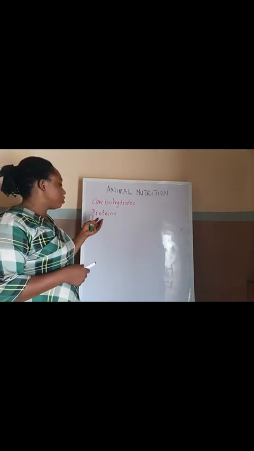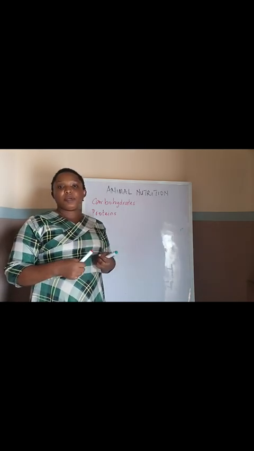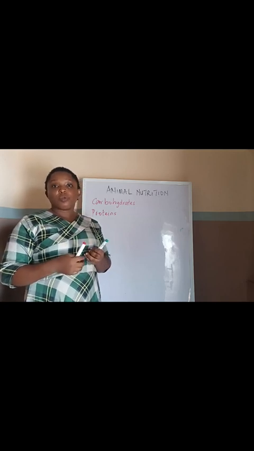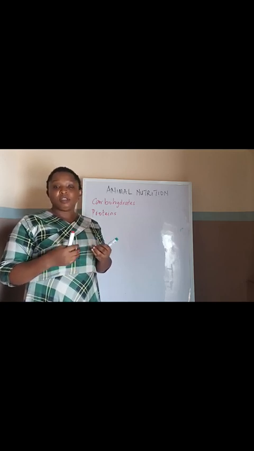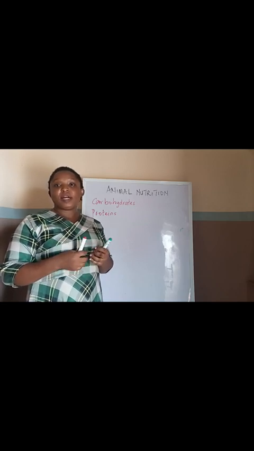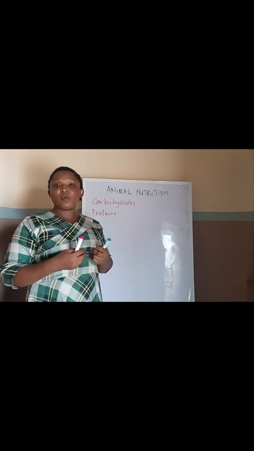So what are the functions of protein? Proteins help in building the body because they are used in making new cells and new tissues. So it helps in the development of animals. Another one is that it is used in repairing worn out tissues and cells.